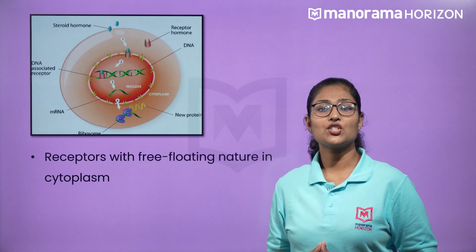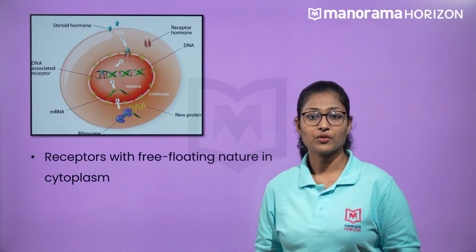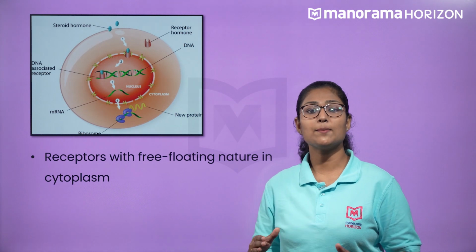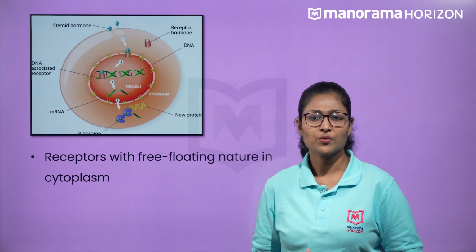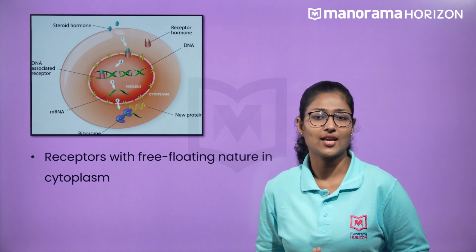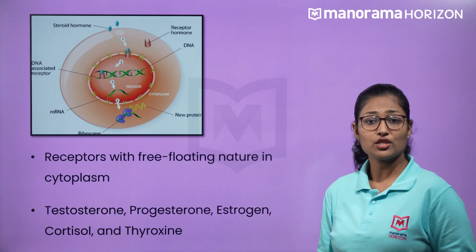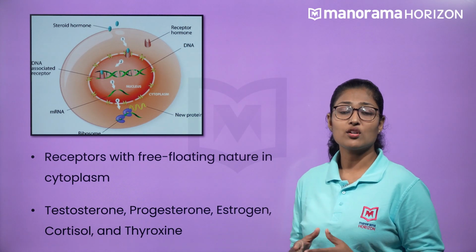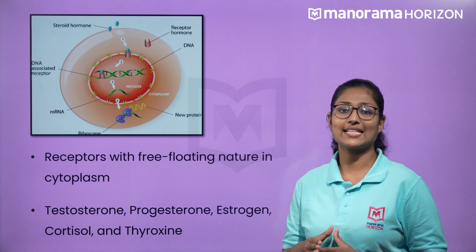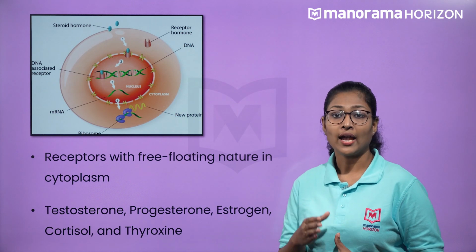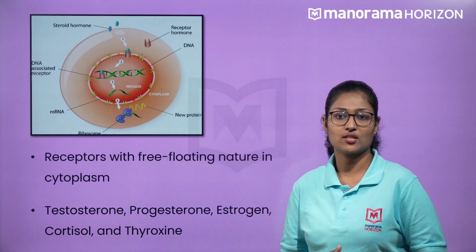Certain biochemical changes occur once a hormone gets attached to the receptor. Recall that there are receptors of thyroid hormones seen in the nucleus of the cell. So, how will the functions take place? Some hormones like testosterone, progesterone, estrogen, cortisol and thyroxine have their receptors localized inside the nucleus, and the hormone receptor complex is carried inside the nucleus.